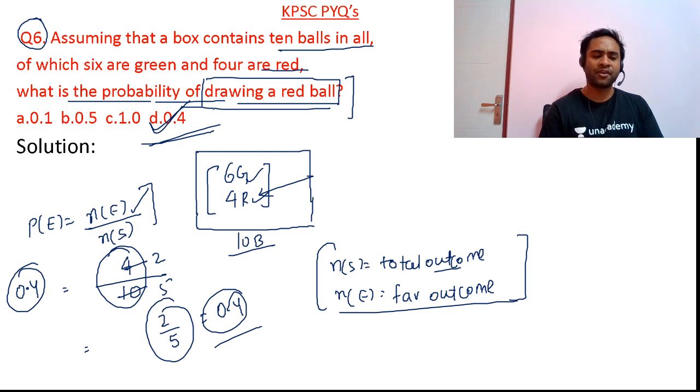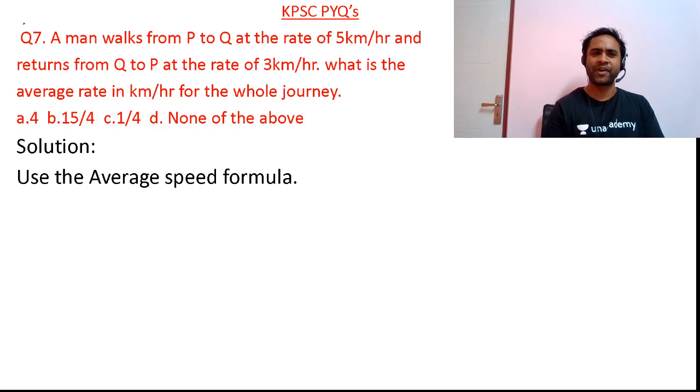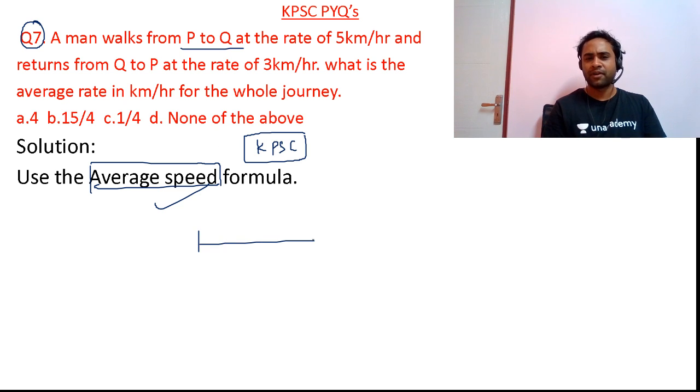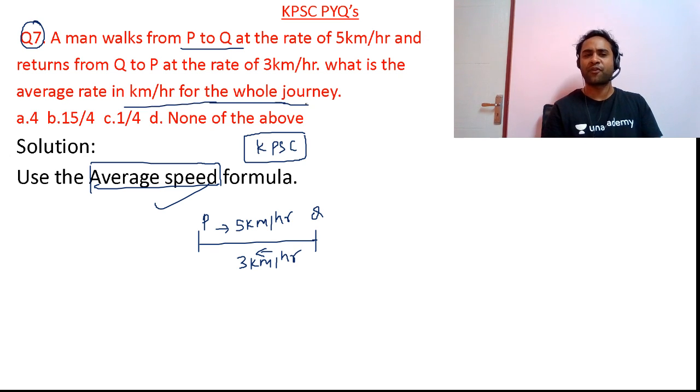Okay. Friends, I hope this question is clear to you. Now moving towards question number 7. So friends, question number 7 is a problem on average speed. And friends, this kind of question has been asked multiple times in your KPSC examination. A man walks from P to Q at a rate of 5 km per hour and returns from Q to P at 3 km per hour. What is the average rate in kilometers per hour for the whole journey?